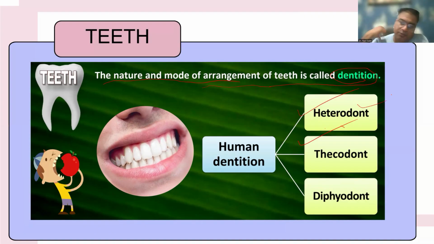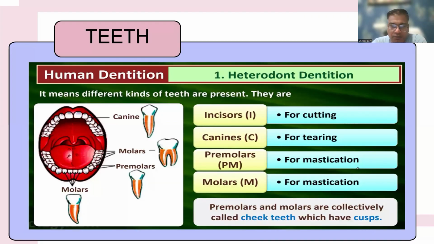Hetero means there are various teeth for various purposes. Thecodont means the teeth are present in bony sockets, and diphyodont means there are two types of dentition in humans. In children, there is a deciduous dentition, and in adults, there is a permanent set of teeth.